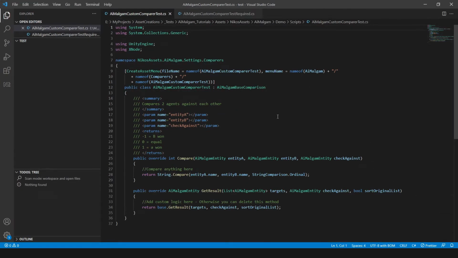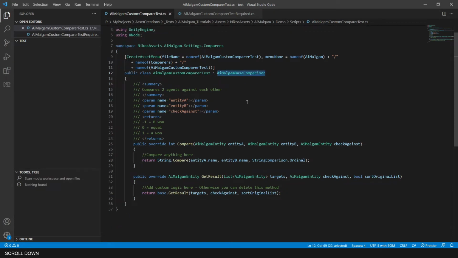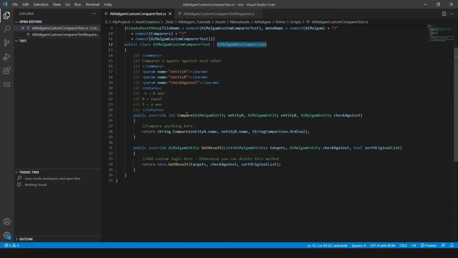As you can see, it contains two overridable methods, one being the compare method and the other one being the getResult method. Here you can define how the two AiMalgam entities will compare against each other. And you have a third AiMalgam entity where you can check those two AiMalgam entities against.